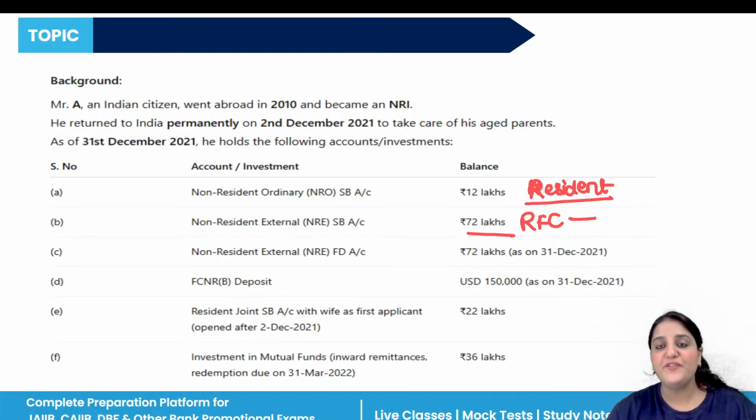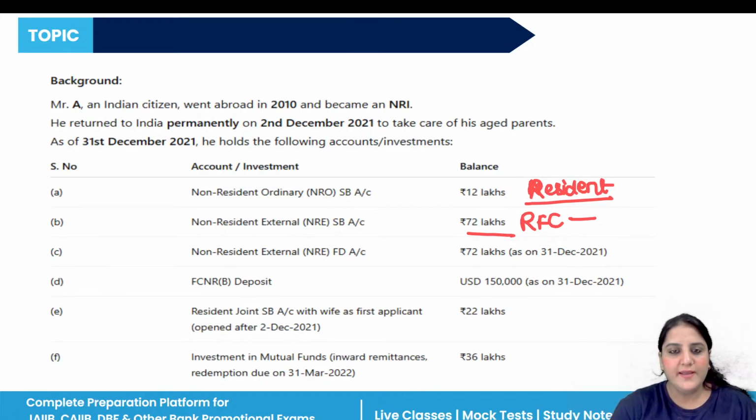Once transferred, he can also transfer the funds to a resident SB account, which is also allowed. So basically this RFC account is an excellent option for a returning NRI to keep their foreign earnings in foreign currency for flexibility. So in this case, just convert the NRE SB account to an RFC account or resident SB account.